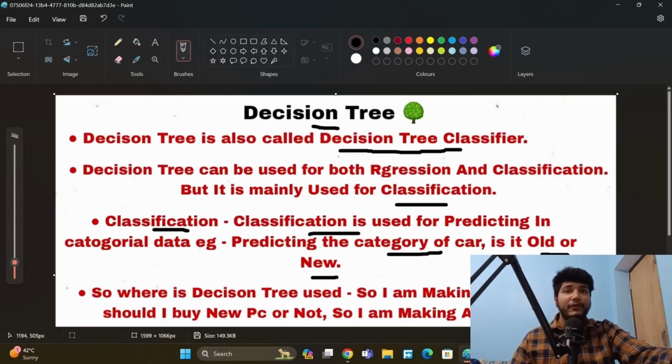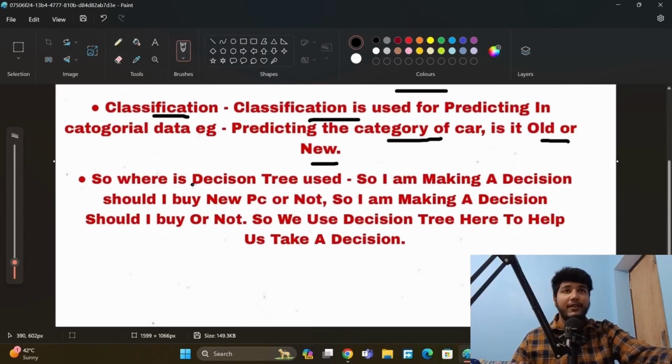So where is a decision tree used? Say I am making a decision: should I buy a new PC or not? We use a decision tree here to help us take that decision. So how does a decision tree work? Let me show you, and how does it look?